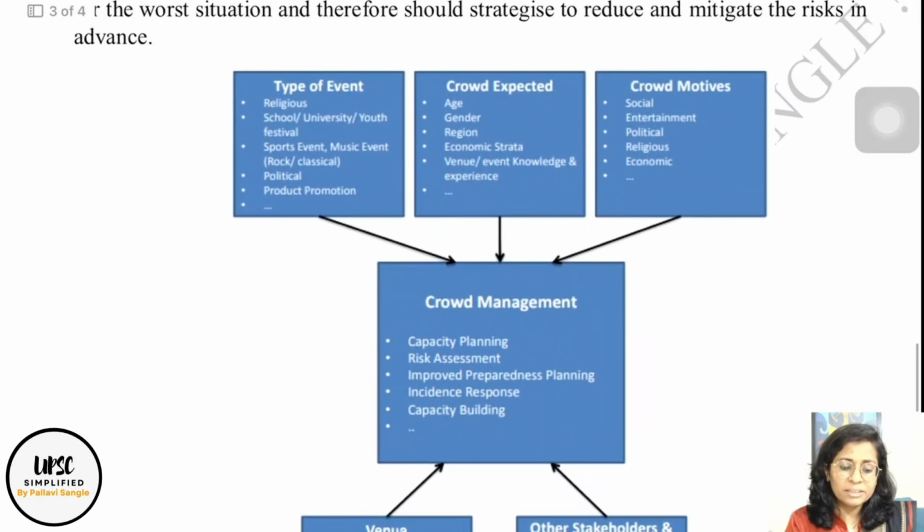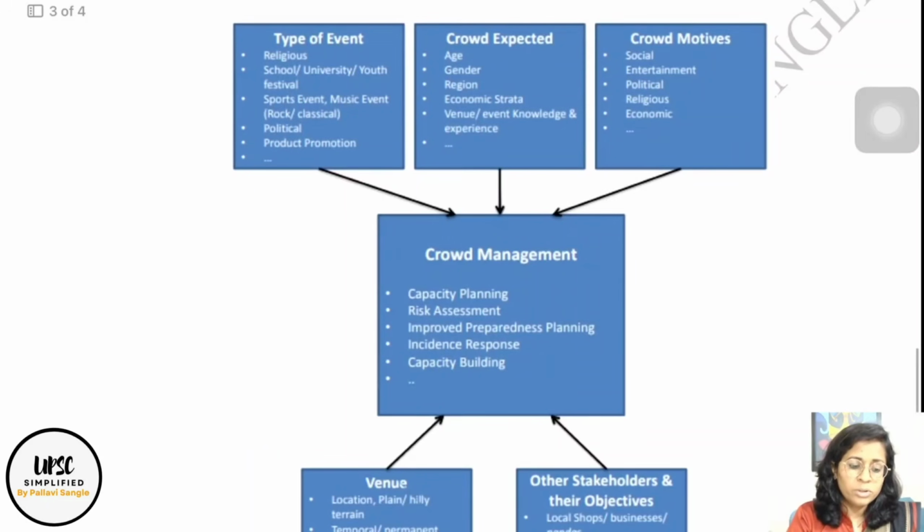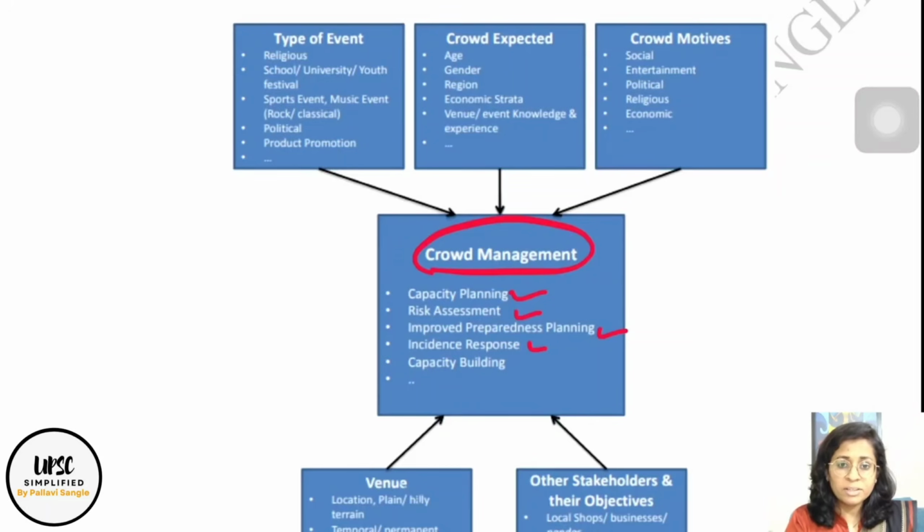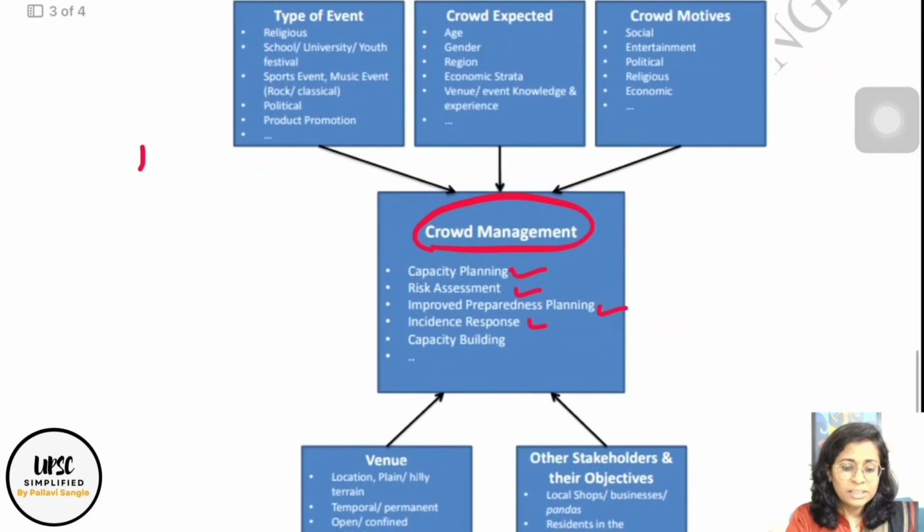Then what are the NDMA guidelines for crowd management? This chart is taken from the NDMA website handout. For crowd management, capacity planning, risk assessment, improved preparedness and incident response are all very important. But to do that, we should analyze the crowd at multiple levels. For example, what is the type of event?